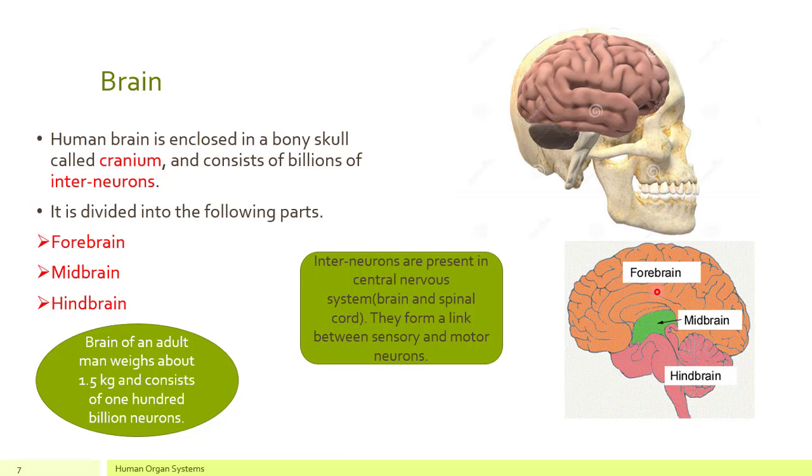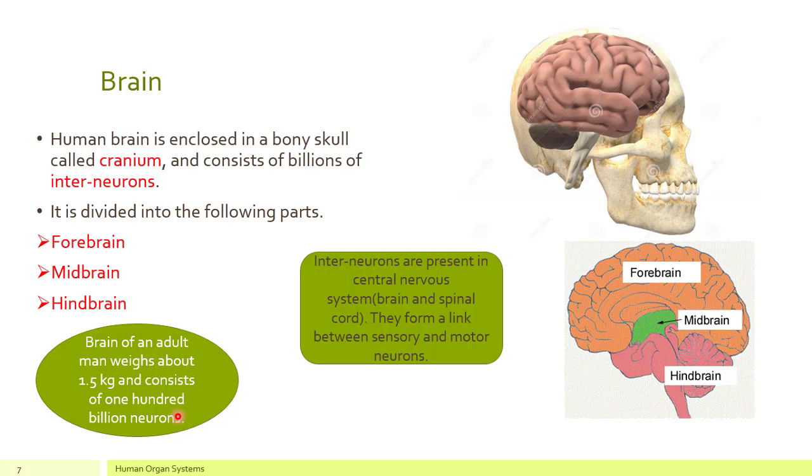Here you can see in the diagram, this portion of brain is forebrain, this part is called midbrain, and this part is called hindbrain. And you know, the brain of an adult man weighs about 1.5 kg, and it consists of 100 billion neurons. Very huge number, because brain is a very important part of our body and it has to perform a number of functions throughout our body. So it consists of a number of neurons to carry out all these functions.